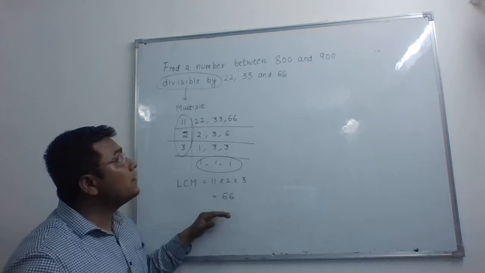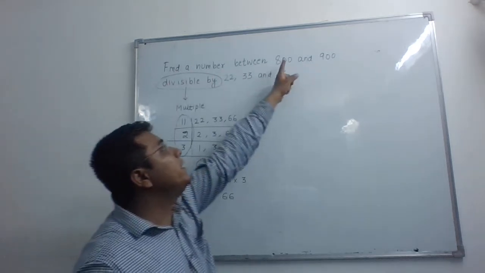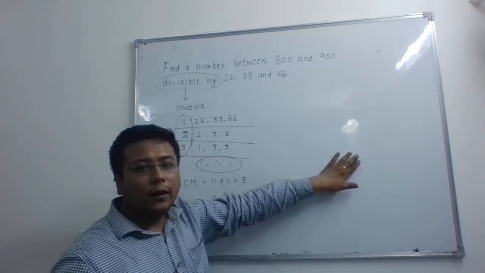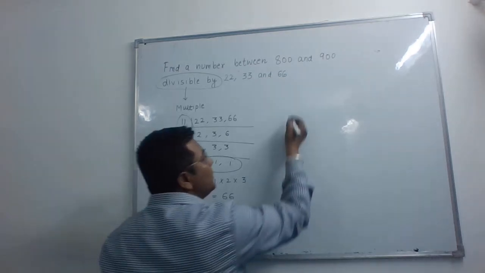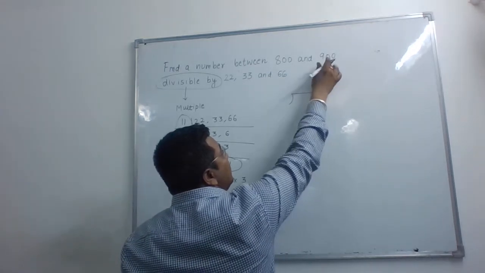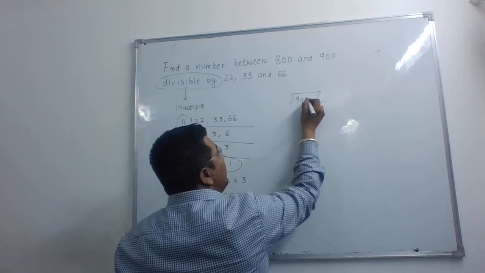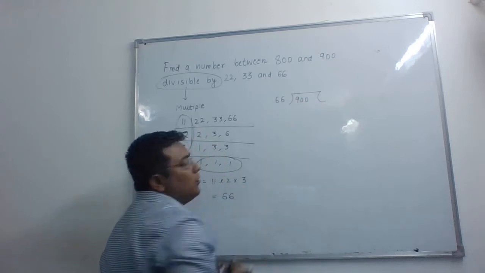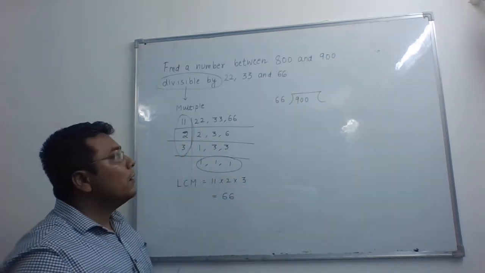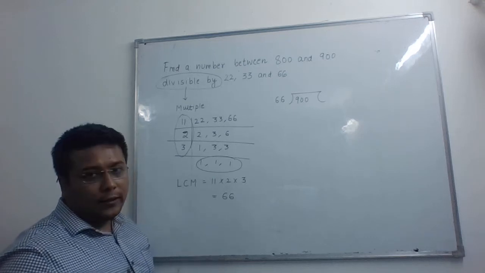Why is this not my answer? Because I want a number between 800 and 900. So what I will do is divide the maximum limit by 66 to get my approximate quotient.